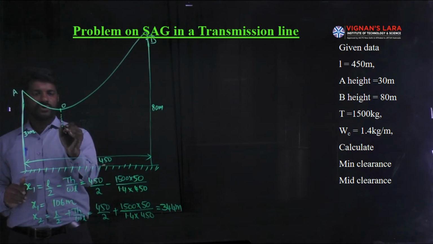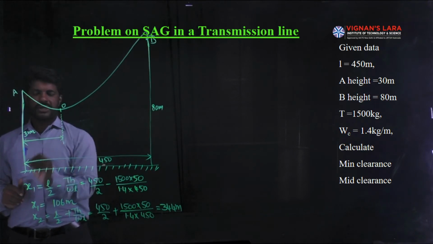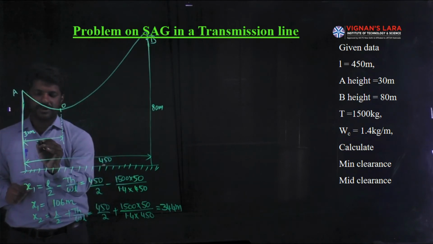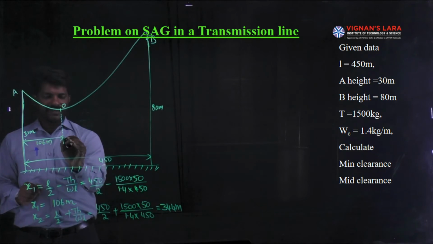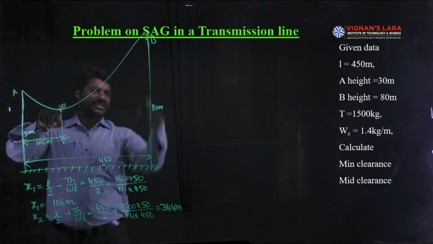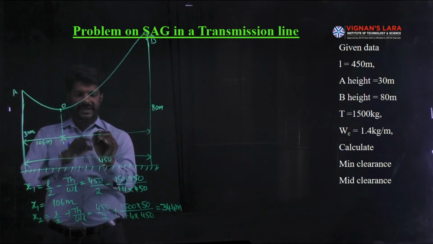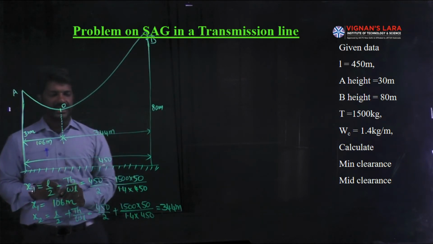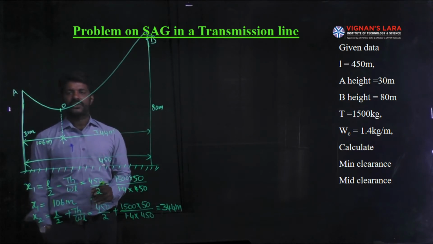With respect to that O, the lowest point of the conductor O is located from the smallest support at a distance of 106 meters. And the lowest point O is separated from the tallest tower by a distance of 344 meters. That is the meaning of x1 and x2. Okay, so that S1 and S2 can be calculated.